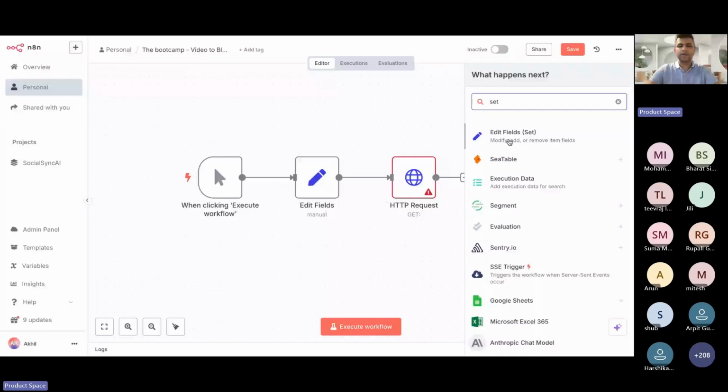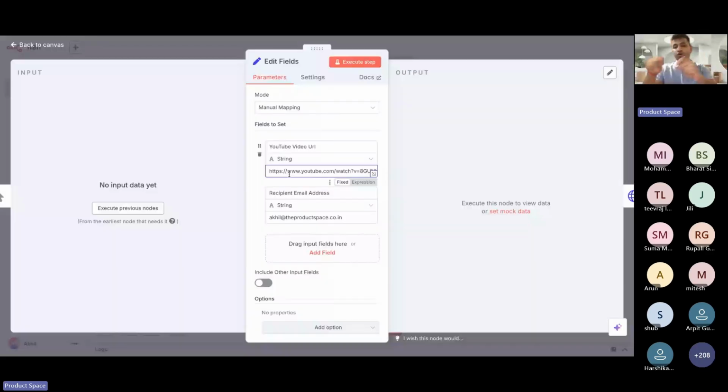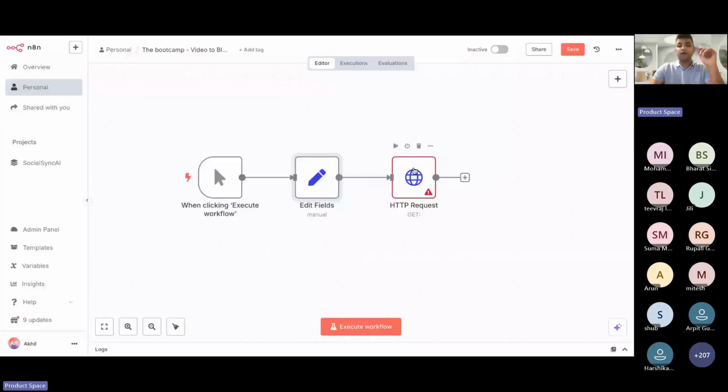And here you can add whatever string name you want to give. You can give any name for the YouTube URL that you want to convert to a blog. And here you can also give a mail ID on which you would want to receive that mail. So this is the step. Next, we want to send this URL to some server or service which would give us the transcript of this content. That's what we're going to do.